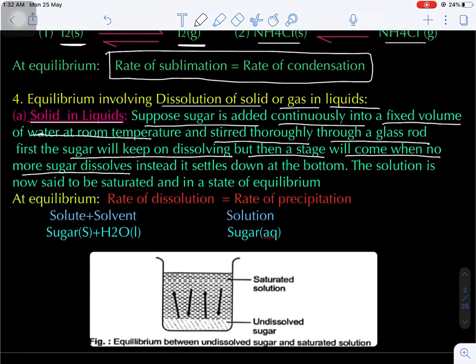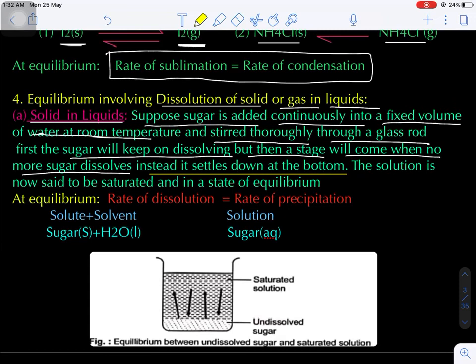That much of sugar dissolved in the given amount of the solvent. Still we are adding excess amount of the sugar. Are you getting my point? Then what happens? The excess amount of the sugar which we are adding will settle down at the bottom. Settled down at the bottom means you are adding more than the required amount of the sugar. That means the excess amount of sugar, which will be in the undissolved state, will settle down at the bottom.